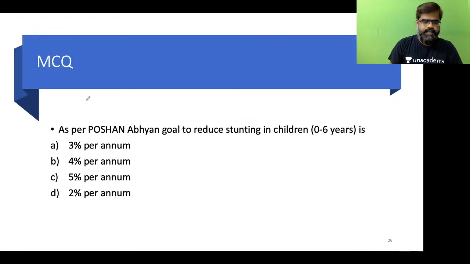Okay. Now the next one, as per Poshan Abhiyan, goal to reduce stunting in children is. What is the goal of Poshan Abhiyan for reducing stunting in children? Is it 3% per annum? Is it 4% per annum? Is it 5% per annum? Is it 2% per annum? Just try this, students.